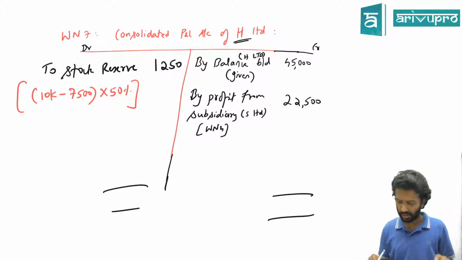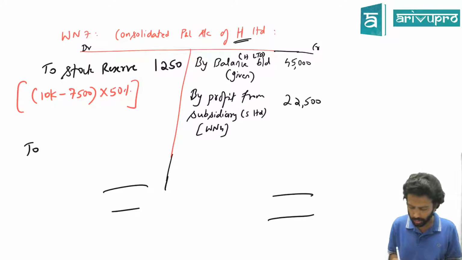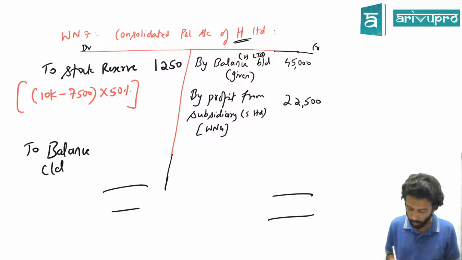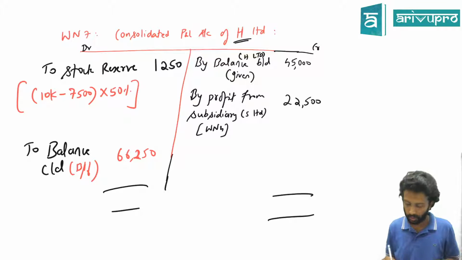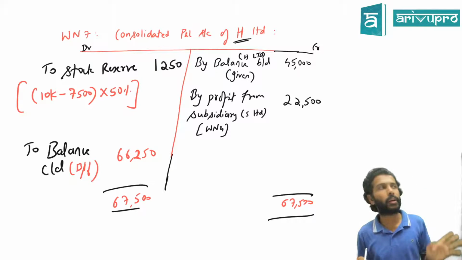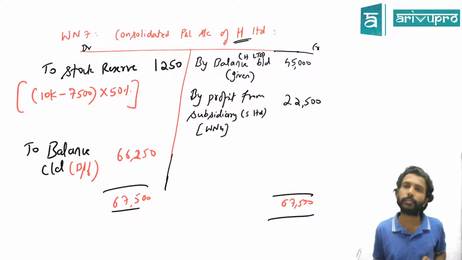Fair enough. No dividend adjustment, nothing. So you can get the closing balance. This closing balance, for the consolidation perspective, is arrived at as a balancing figure. Tell me, what is that balancing figure? 66,250 rupees. Total is 67,500 on both sides. These are your working notes which will appear in all consolidation problems.